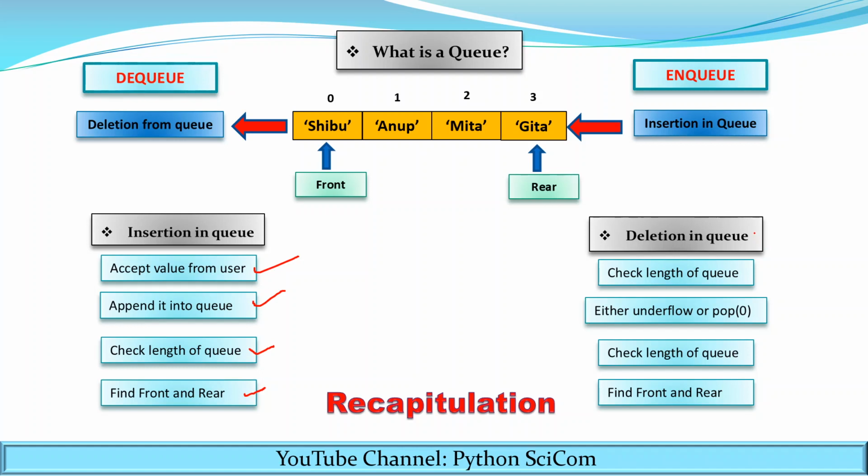Also we have discussed about the deletion in queue. For deletion in the queue, we have to check the length of the queue. If it is empty, you have to display the underflow message, or otherwise you will pop the 0th index element because deletion takes place from the front. Again, to find out the value of front and rear, you will check the length of the queue and you will find out the front and the rear. So we have completed the discussion on the queue.